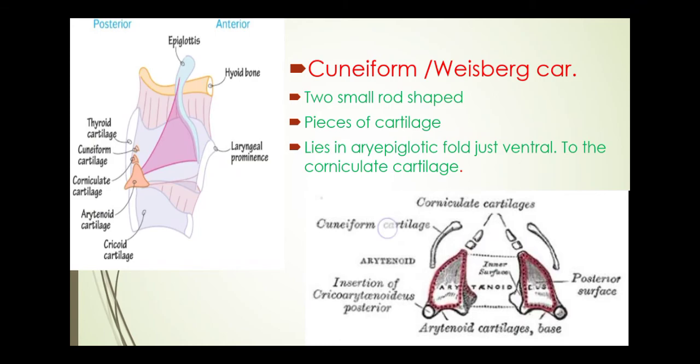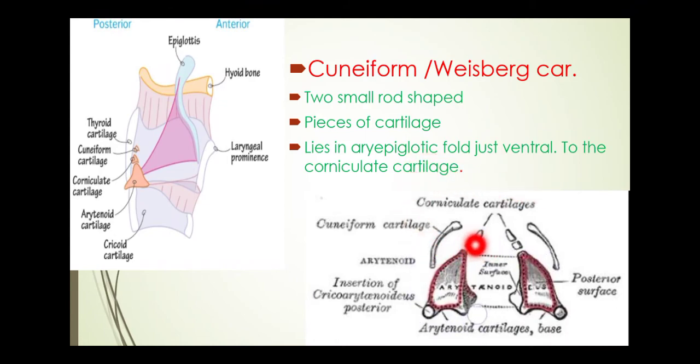Now the next cartilage is the cuneiform or the cartilage of Wrisberg. It is two small rod-shaped pieces of cartilage. They lie in the aryepiglottic fold, ventral to the corniculate cartilage.